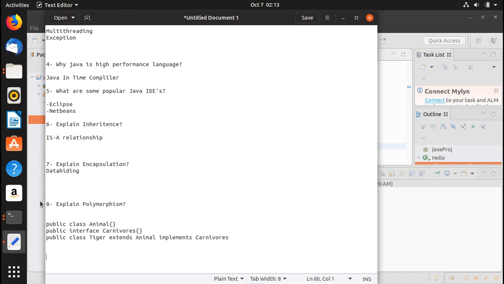The blueprint of that would be that a tiger or a lion is an animal, so it has an is-a relationship with the Animal class. A tiger is a carnivore, so it has an is-a relationship with Carnivores as well. A tiger is also a tiger, so it has an is-a relationship with the Tiger class as well, and we are also going to use it as an object.